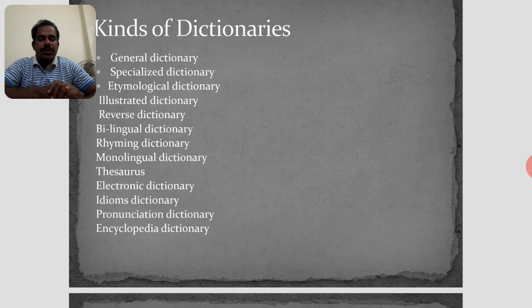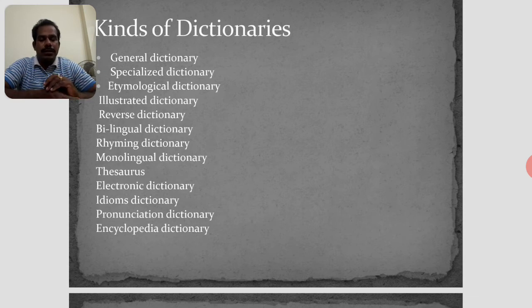For instance, the Oxford Thesaurus of English and Roget's Thesaurus are two famous thesauruses available in the market. A thesaurus contains a number of synonyms and antonyms. We call it Padakoshamu in Telugu.